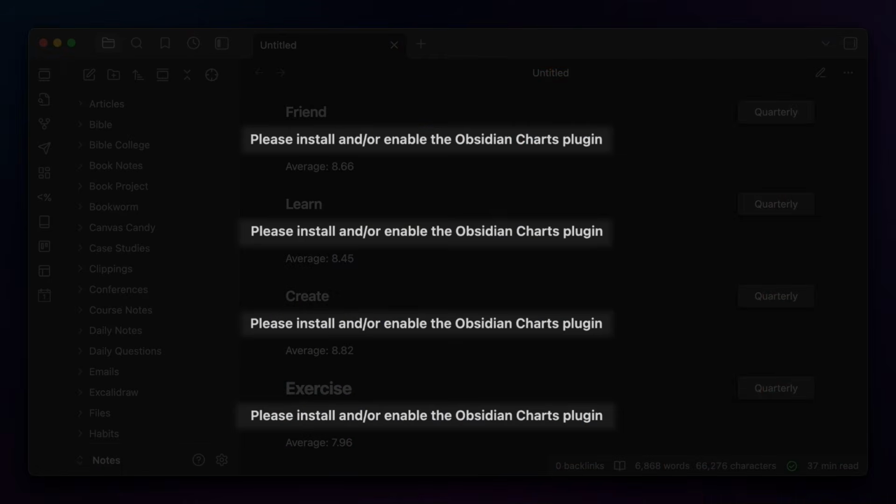So if you try to implement DataView.js without the Obsidian Charts plugin, you will probably get an error or a prompt to install that plugin. I provided links to both of those plugins below this video. Again, all of this is done with vibe coding. I did it without actually knowing how to write any DataView.js code, though by going back and forth with Claude, I did actually learn quite a bit about what the code was actually doing, as Claude does a pretty good job of explaining what it's changing.